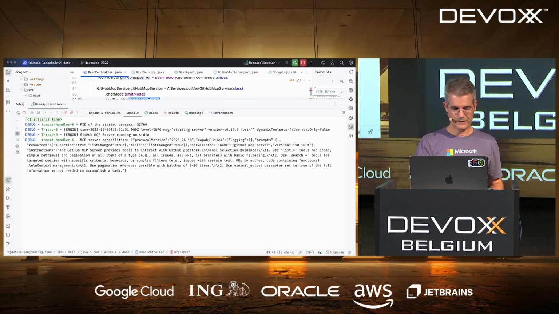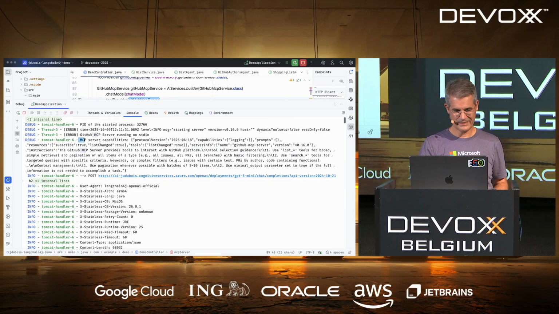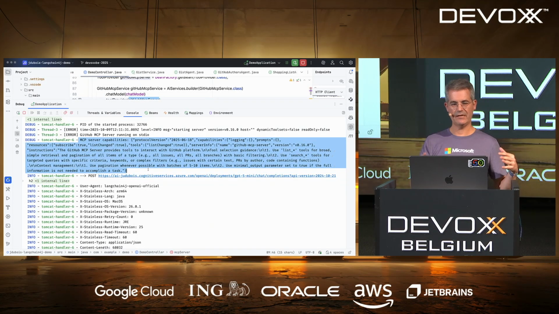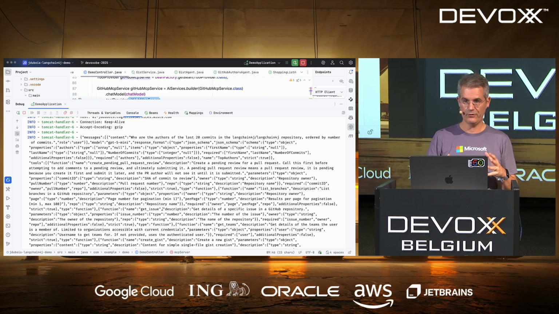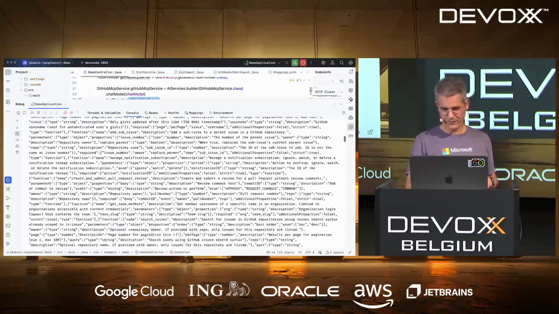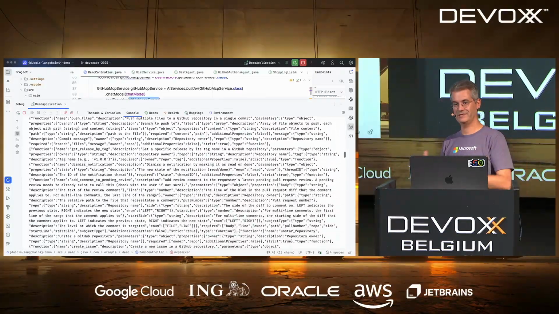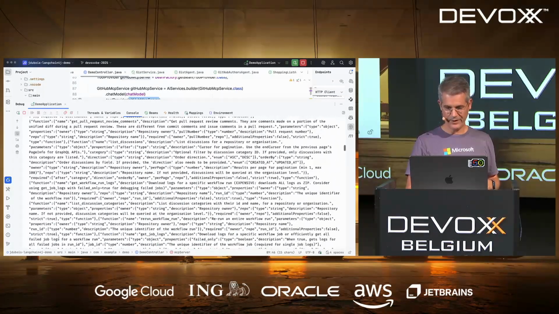So the first thing it does, I was waiting to scroll because I knew it would be a mess. So the first thing it does, the MCP server is showing its capabilities. That's how Longchain4j will be able to know what it can do. And, well, the cool thing and the annoying thing with that MCP server is that by default, you can filter this, of course, but by default, it gives you a ton of tools. That's why it was scrolling like crazy. You've got all those tools which are available. You can see the last authors, but you can do gist. You can do lots of things that you can do on GitHub are available here.